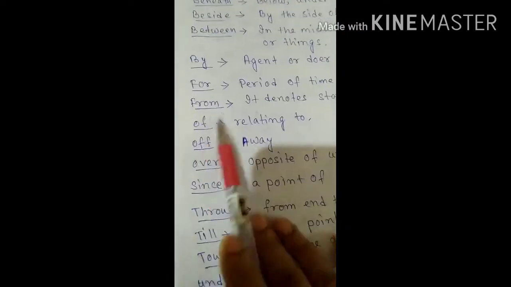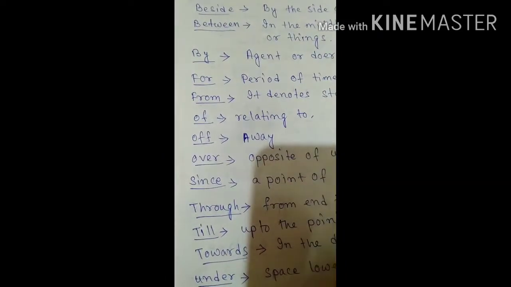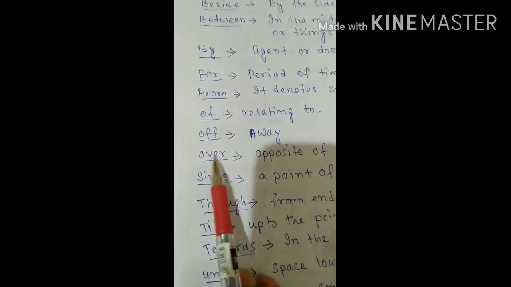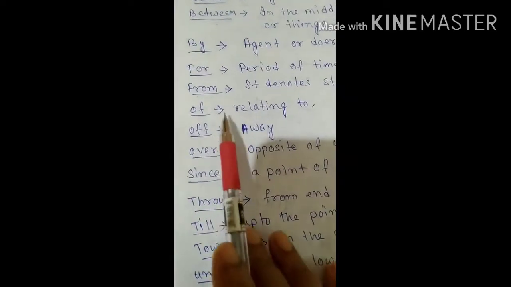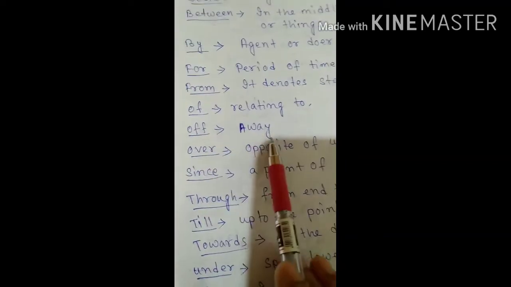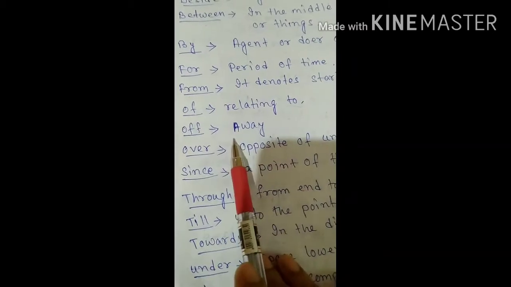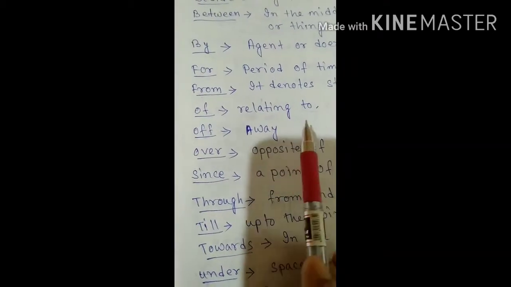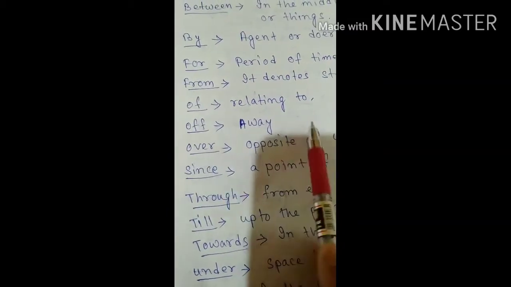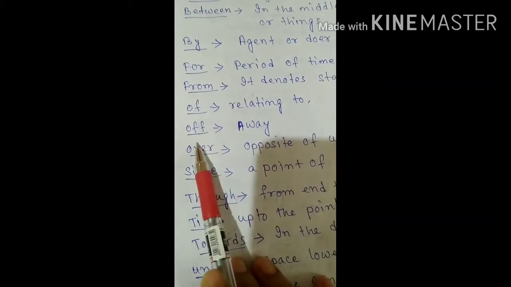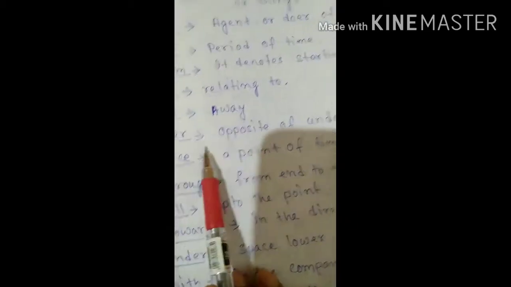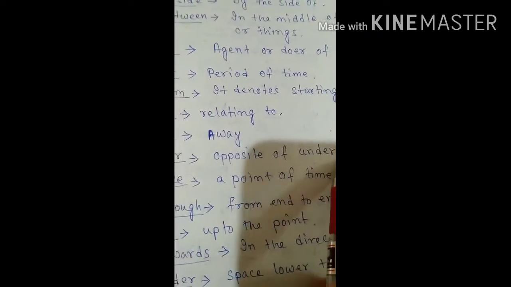Of, that is relating to. When something is related to something, at that point we are putting of. Now there is a difference between of and off. When away is implied in the sentence, at that time, say, the bird flew away. So at that time we put off. Over is the opposite of under. Say, the sky is over our head.